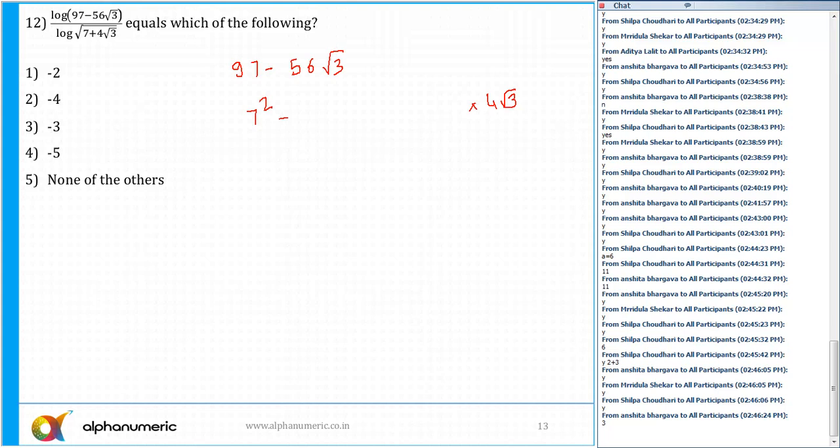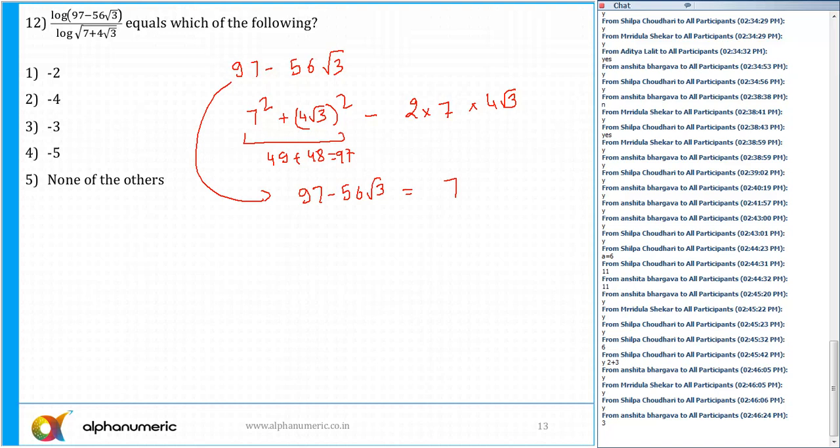into 8, how much? 2AB, right? So this is 2 into 4, it is 8 into 7. So 2 into 7 into 4 root 3, and this is 7 plus 4 root 3 whole square minus this. You can see this is 7 square, which is 49, plus 4 square is 16, times 3 is 48, and 49 plus 48 is equal to 97. So basically this term, 97 minus 56 root 3, is the square of 7 minus 4 root 3, whole square. Is that part clear to all of you?